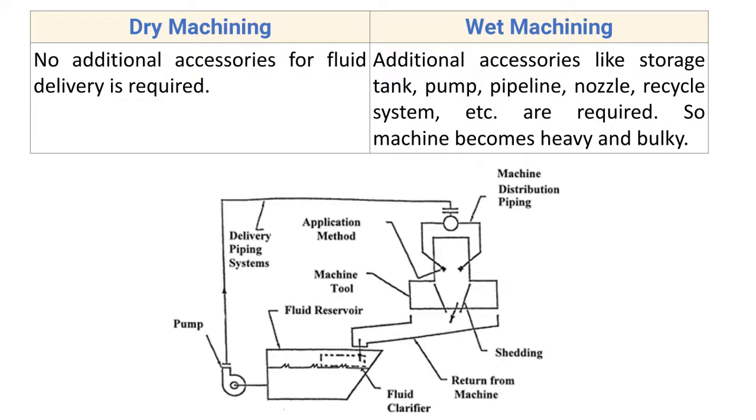Now wet machining: additional accessories like storage tank, pump, pipeline, nozzle, recycle system, etc. are required, so the machine becomes heavy and bulky. As we are using a cutting oil during the machining process, the additional accessories are required, which makes the system heavy and bulky.